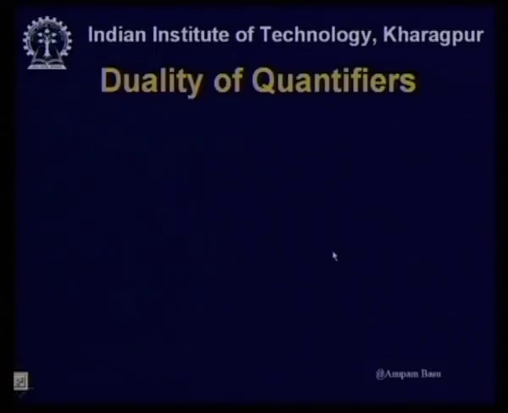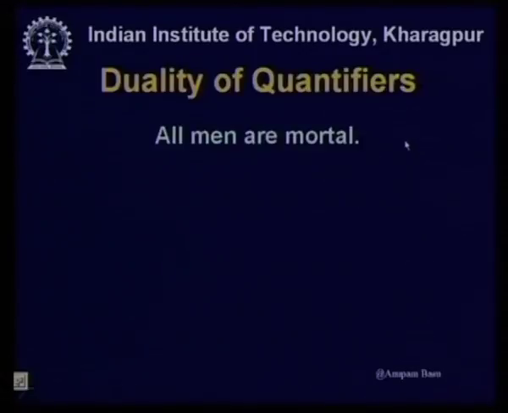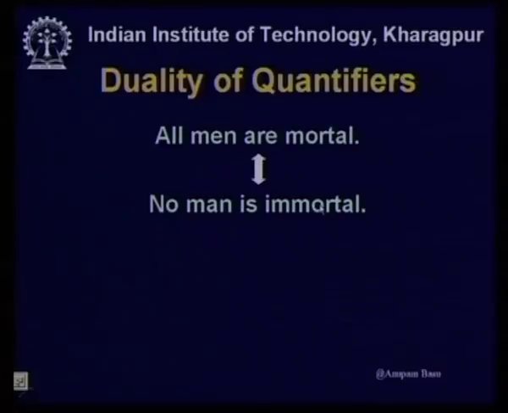Now, let us look at another interesting aspect, that is called the duality of quantifiers. There is a duality between the existential quantifier and the universal quantifier. You must have observed that duality in the earlier example, all birds cannot fly. I am saying all, but I am translating that into an existential statement. Now, if we have all men are mortal, that is equivalent to no man is immortal, similar to De Morgan's double negation.